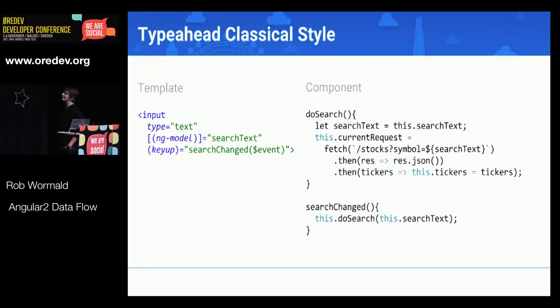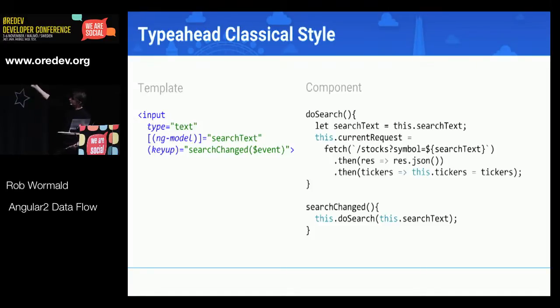So we have on the left what the template looks like, and there's that strange-looking ng model, but if you've used Angular 1, that's the equivalent in Angular 2. All we're doing is taking that ng model, assigning it to an input, and assigning an event handler there on keyup. The way to read this is that we've got this ng model grabbing the value, and each time we type in the input box and let go of the key, it's going to fire that search changed method there.